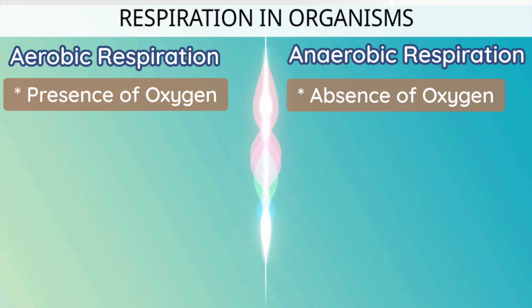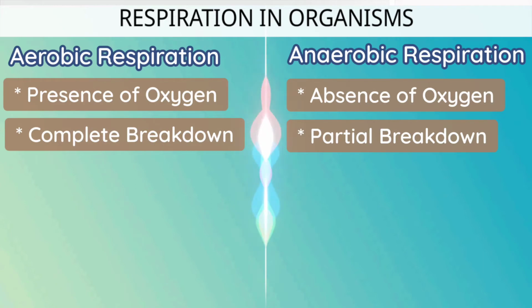Whereas in aerobic respiration, the breakdown of glucose occurs in the presence of oxygen. In aerobic respiration, complete breakdown of glucose takes place. Whereas in anaerobic respiration, partial breakdown of glucose takes place.